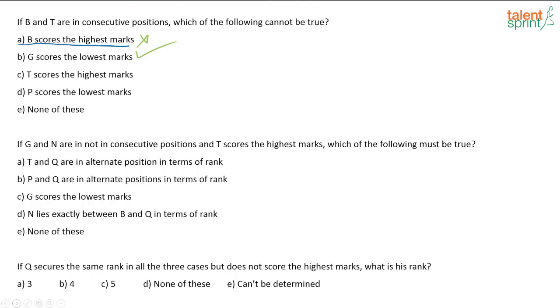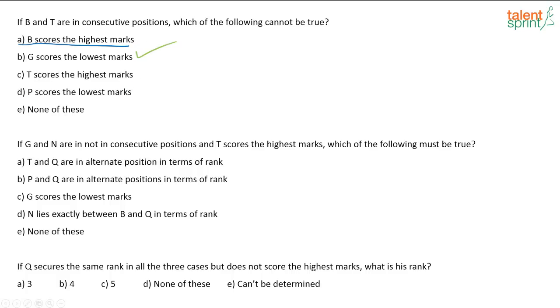G scores the lowest marks. Option B will be your answer. T scores the highest marks. Yes, that is possible, right? We just found out either T can score the highest marks or B can score the highest marks in set 2. So that is also not the correct answer.